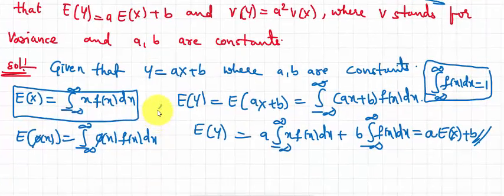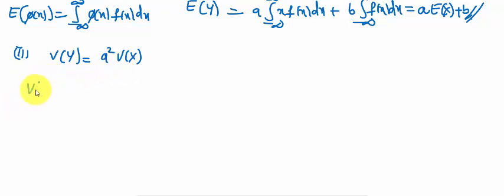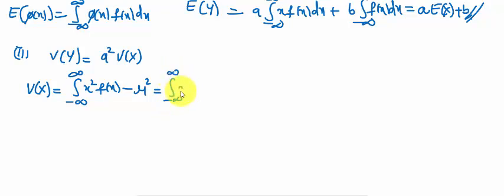Second, we can take the second one: V of Y is equal to a squared V of X. First we can write the variance of X is equal to the integral from minus infinity to infinity of (x minus mu) squared f of x dx, that is nothing but the integral from minus infinity to infinity of x squared f of x dx minus E of X whole squared.